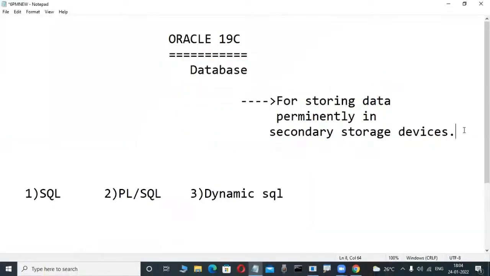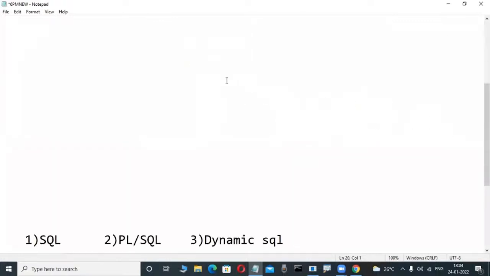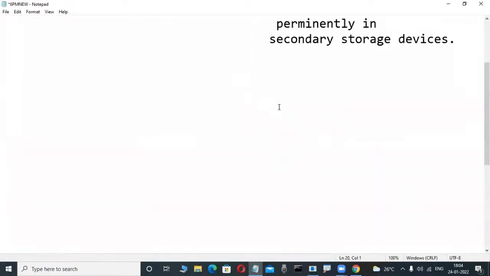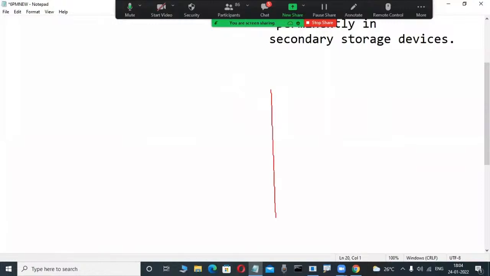But unfortunately, what I told in previous classes, observe slowly here: a database means it is a place. Whenever we are installing Oracle, SQL Server, DB2, these types of databases in our system, automatically one place is created. That is called a database.